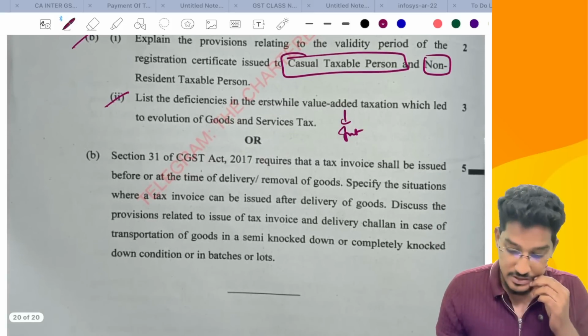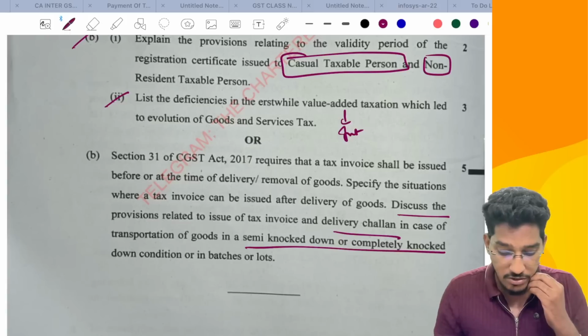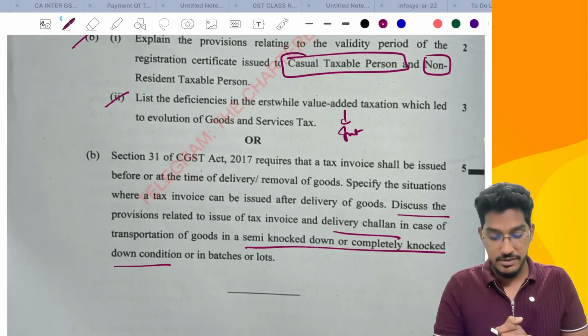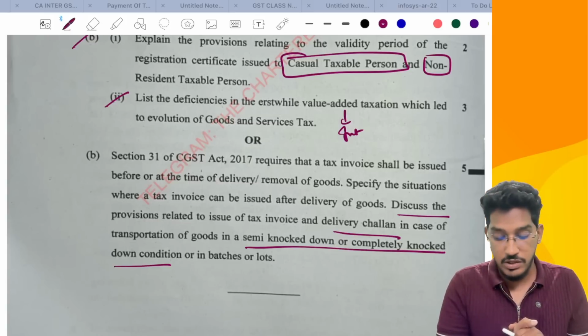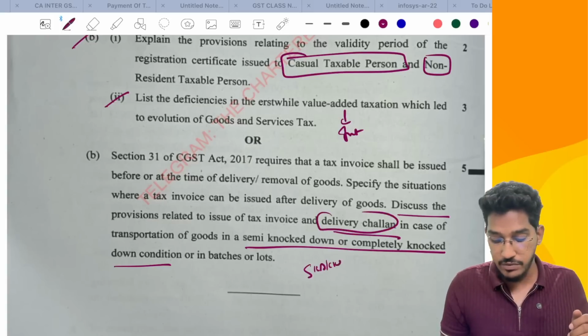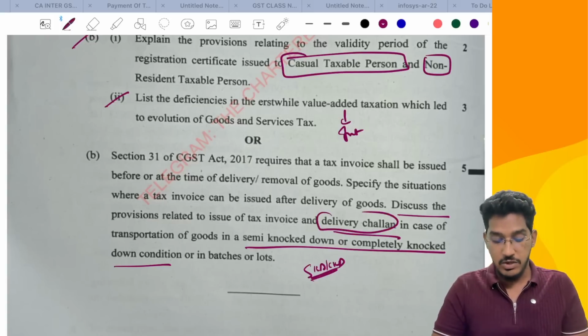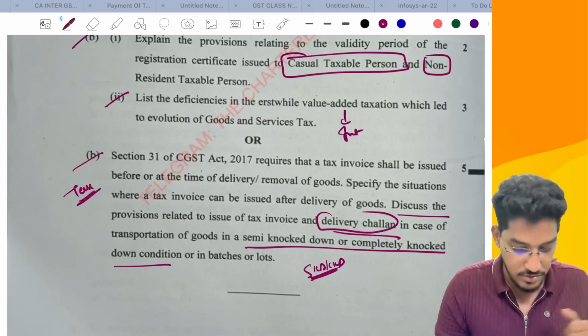Then discuss the provisions relating to issue of tax invoice and delivery challan in the case of semi knocked down or completely knocked down condition. We have discussed this also when discussing the tax invoice. Under delivery challan, we have discussed SKD, CKD, this kind of heading you will be able to find in the material. Semi knocked down or completely knocked down condition. Yes, this is the question from tax invoice.